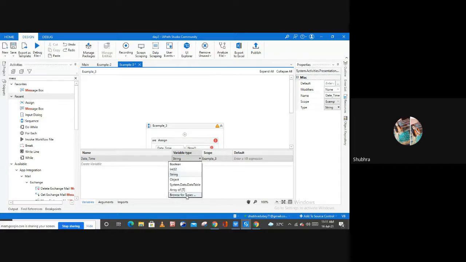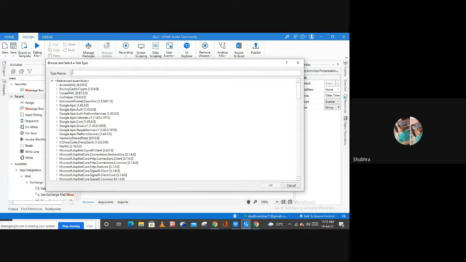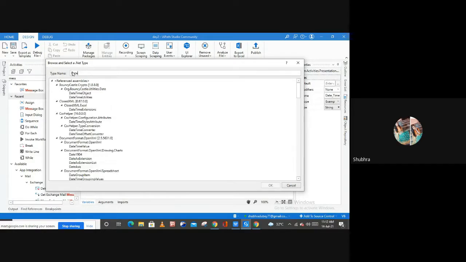As you can see, we don't have this date time option here. So for this purpose, open Browse for Types, and here you have to search for the date and time variable. So I'm going to type date and time. Let me see if I have any date time.